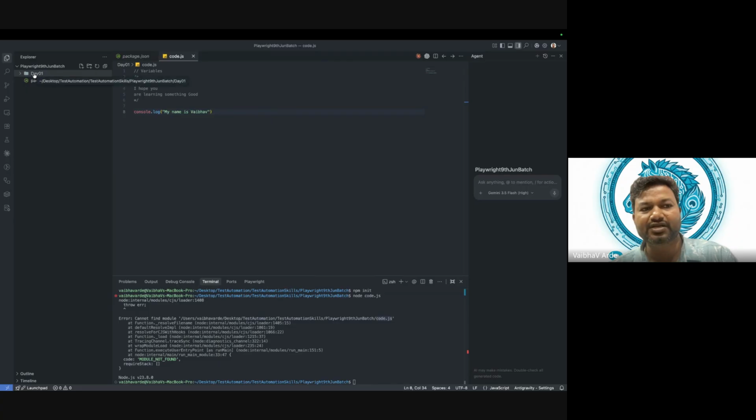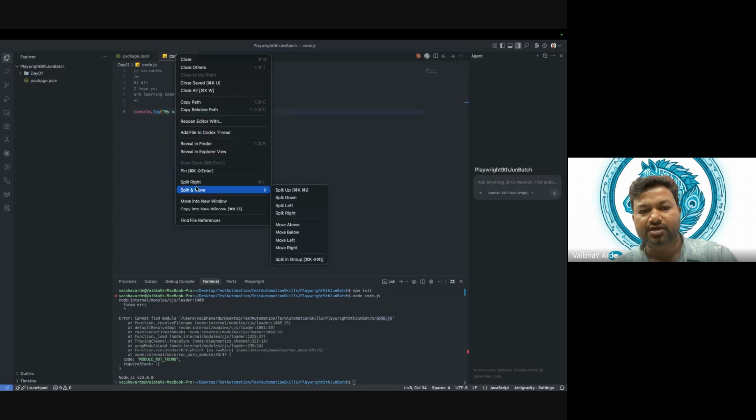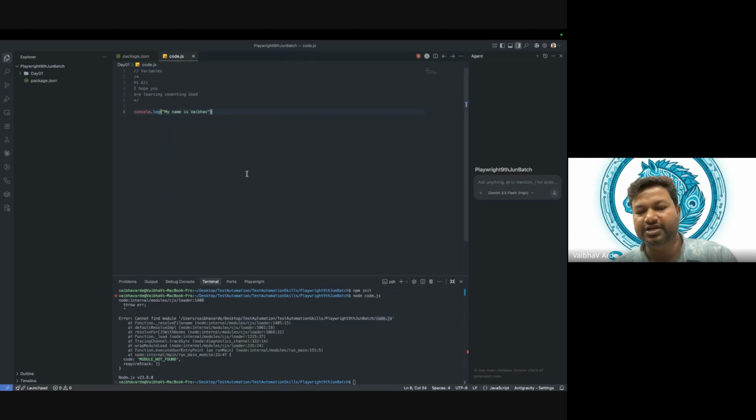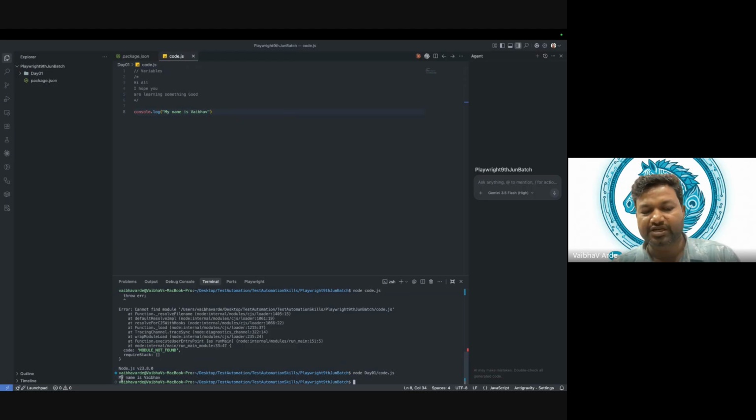No, it is in day one. That means I need to use the relative path, day one and then the file name. And then it is printing my name, My name is Vaibhav. Does that make sense?